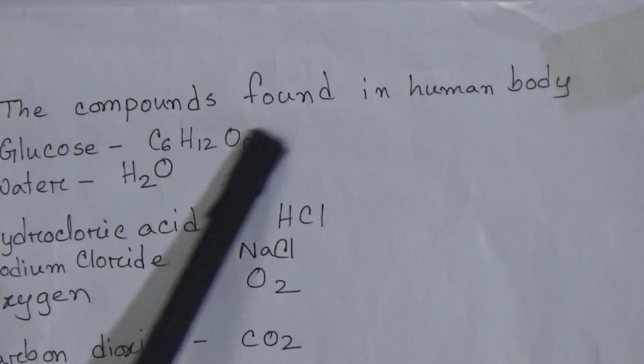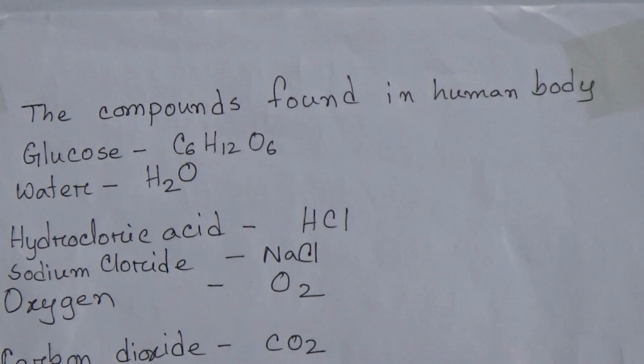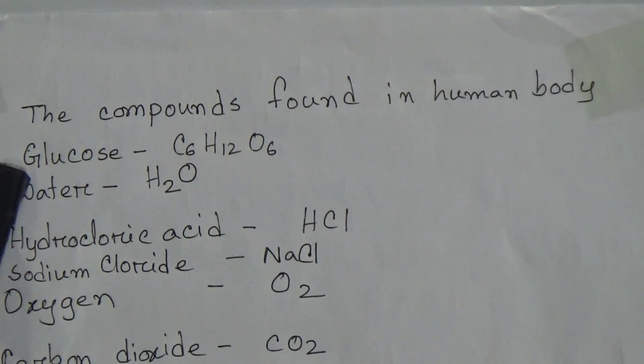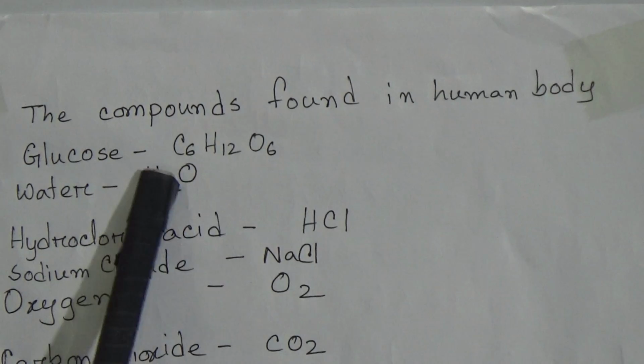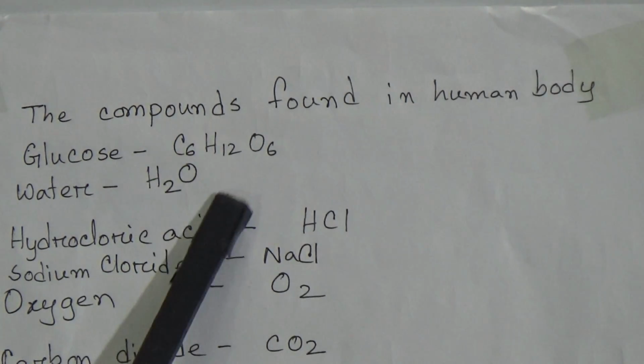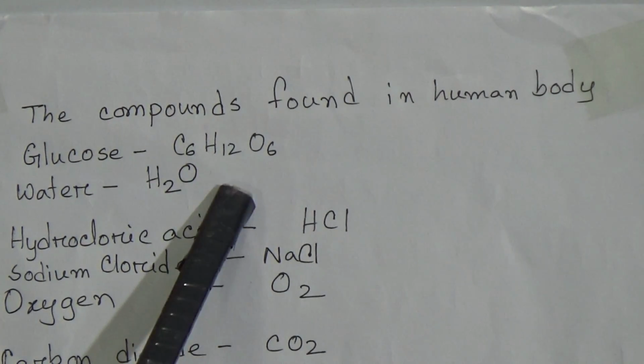Now come to the compounds found in the human body. That is help from me, and you can also find several names on websites. Now the first one which I found is glucose, a simple form of carbohydrate.